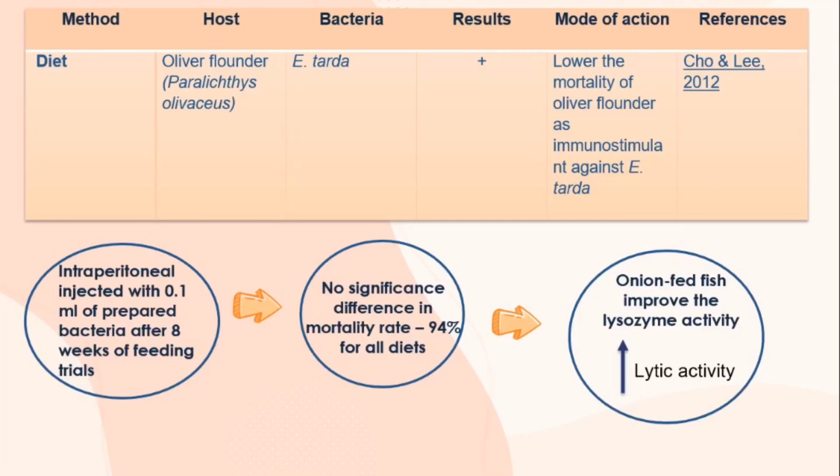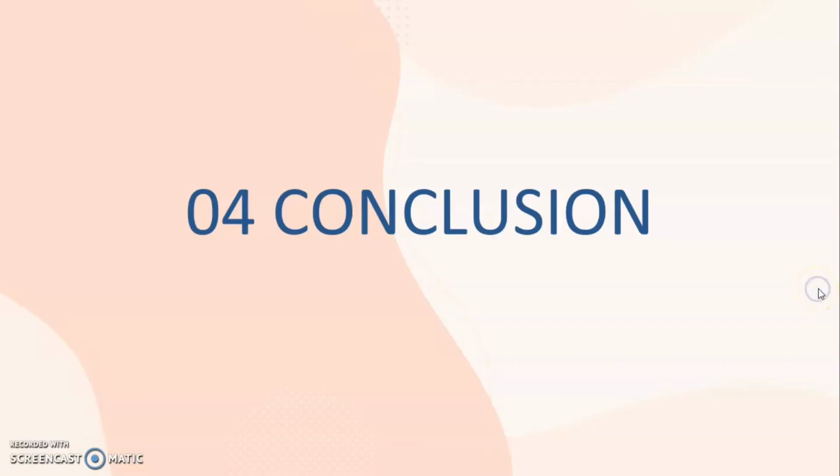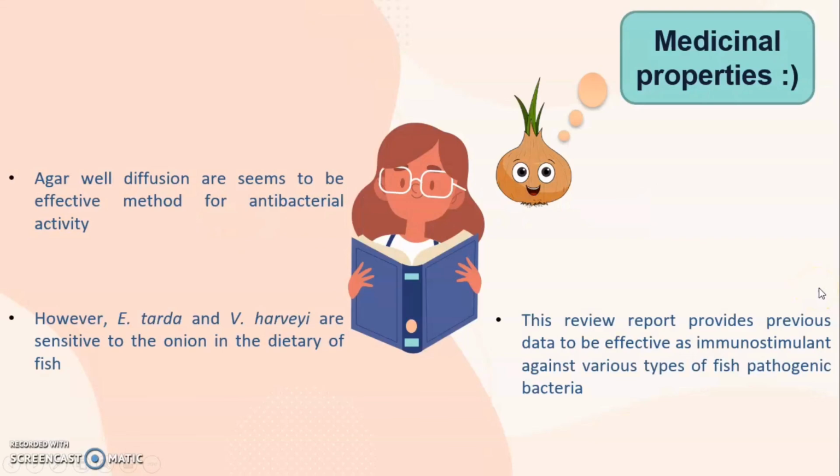Lysozyme is identified to have latent activity that is known to be effective against gram-negative and gram-positive bacteria. As a conclusion, agar-well diffusion is the best method known to be effective against pathogenic bacteria in in vitro studies.